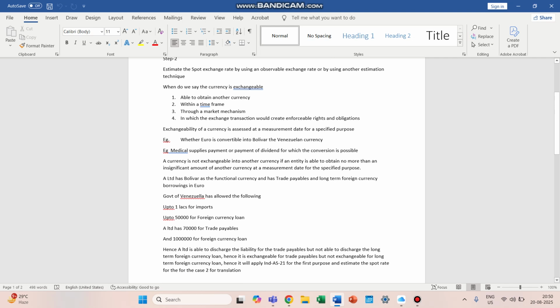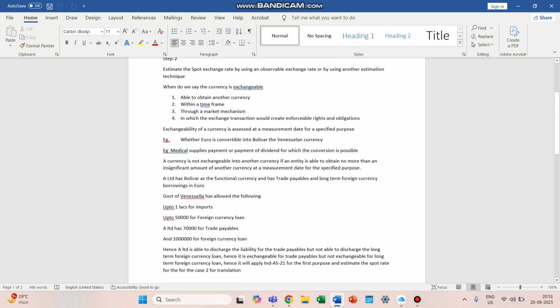Hence, it will apply the normal provisions of Ind AS 21 for the first purpose, and would estimate the spot exchange rate for the second case, that is foreign currency loan. It will estimate the spot exchange rate and convert the same into the currency. In this conversion, if a third currency is to be used for the purpose of conversion, that is also possible.